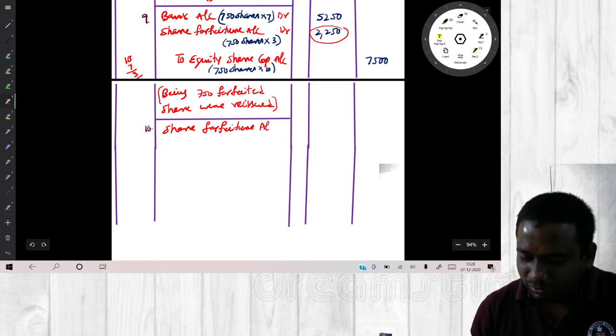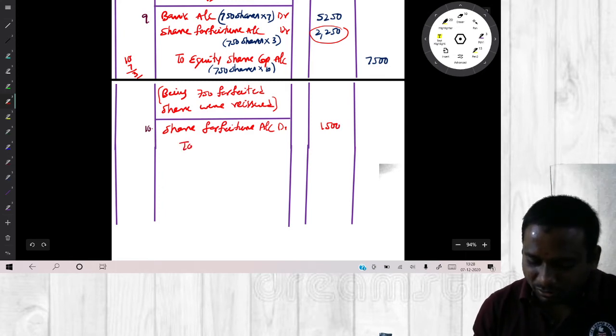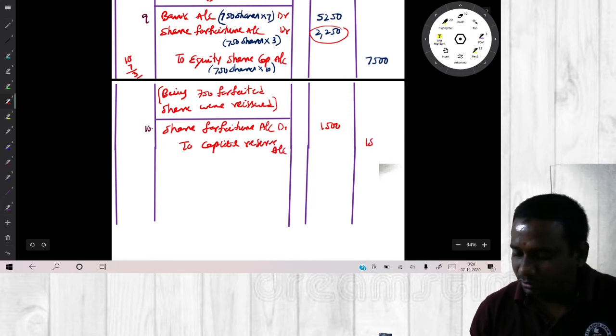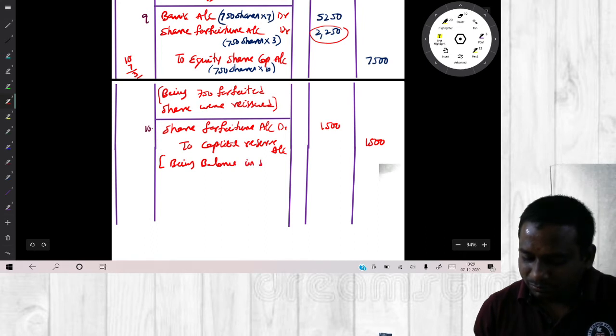What is the balance you have? 1,500 to capital reserve account, 1,500, being balance in share forfeiture account transferred to capital reserve.